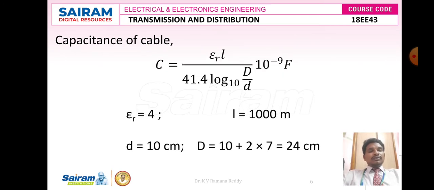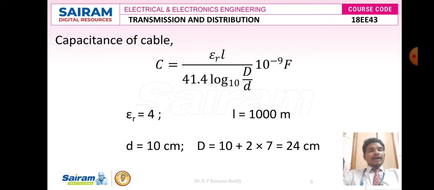As we know, to calculate the unknown parameter, that is the capacitance of the cable, C is equal to epsilon r into L divided by 41.4 into log base 10 of capital D divided by small d, into 10 to the power of minus 9 farads.